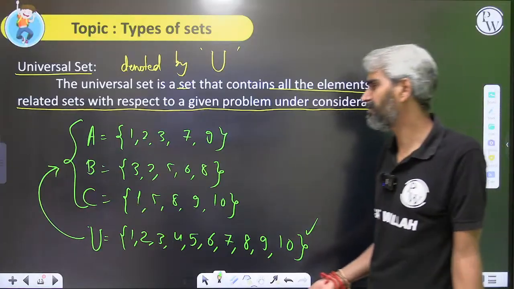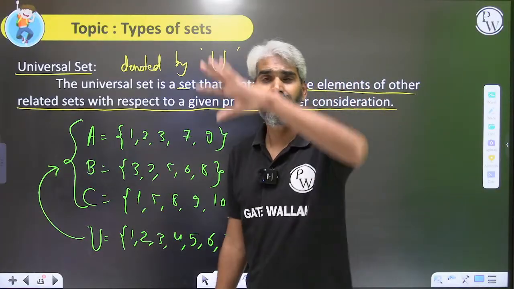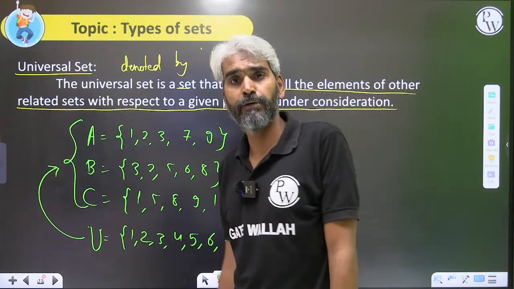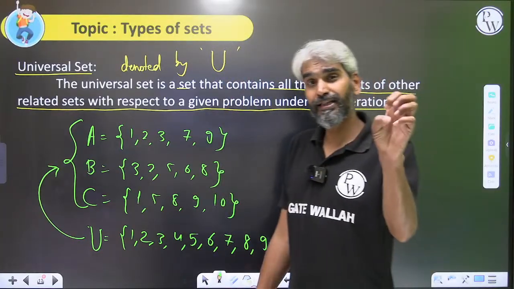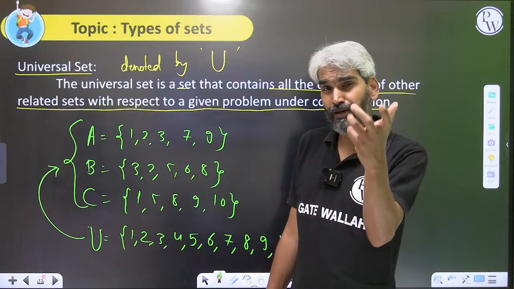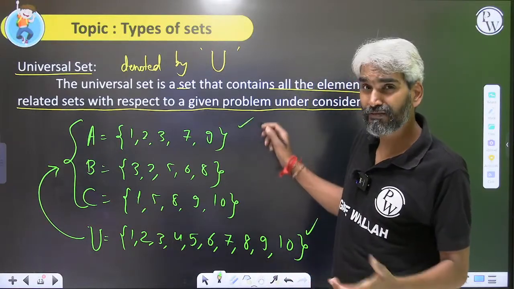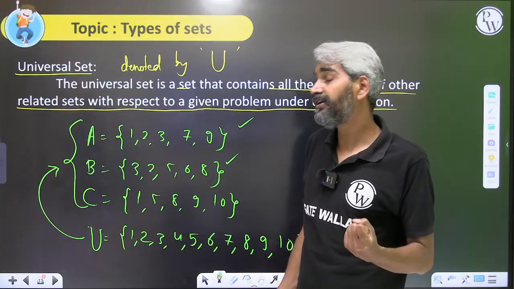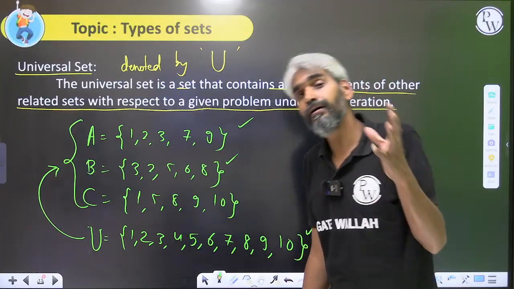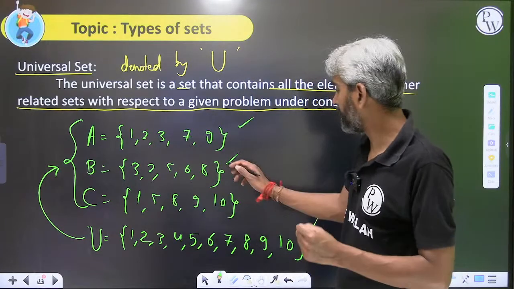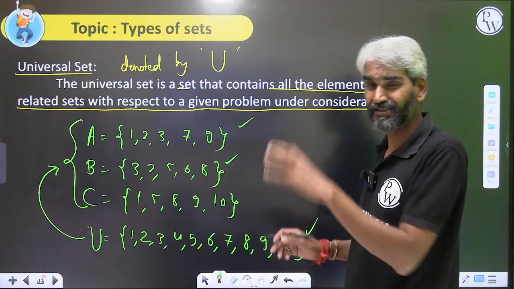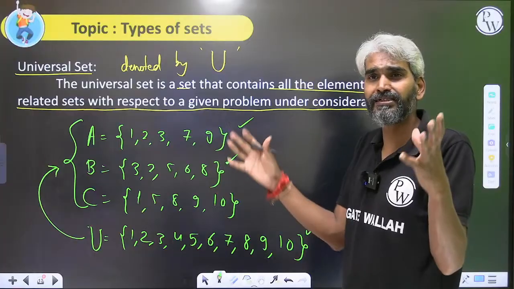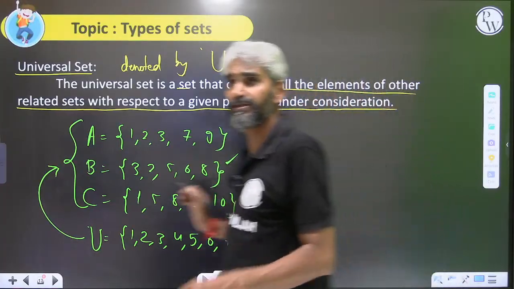So that's a simple concept, as I told you in the very beginning. Let's assume you have the set of all the students of a university; it will become the universal set. If you take the students of the computer science branch, it will become one set from that universal set. The set of all students of the ECE branch will be another set from it. If you combine the students of the different branches, you will eventually get your universal set. Clear?